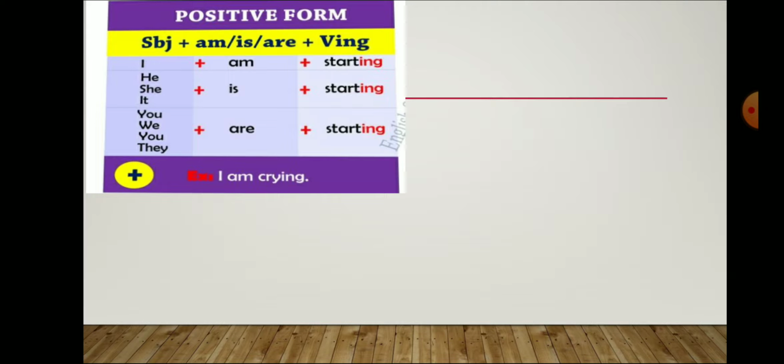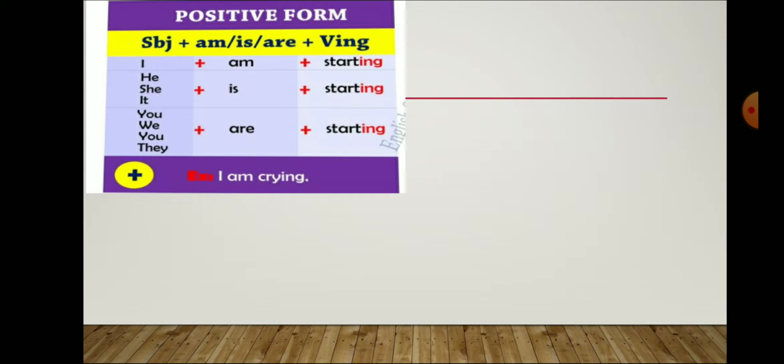So learn it. And which helping verbs we use after these subjects you can see in this chart. That is more important, because subject and the helping verb change every time. So we use am after subject I, means you can see the sentence. You can prepare a sentence from this chart. I am starting. Okay, I am starting.